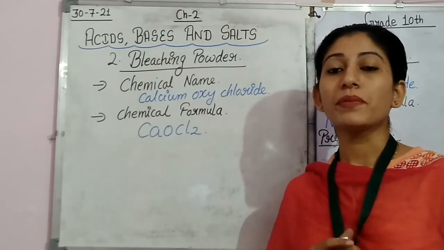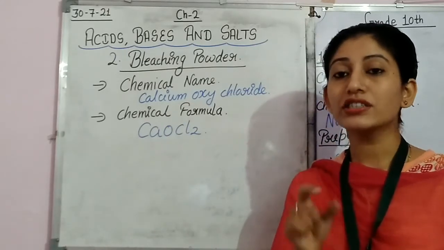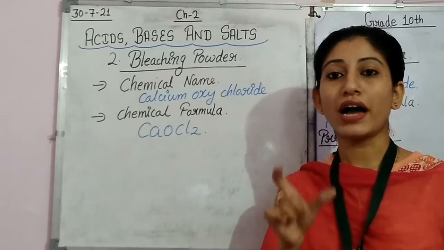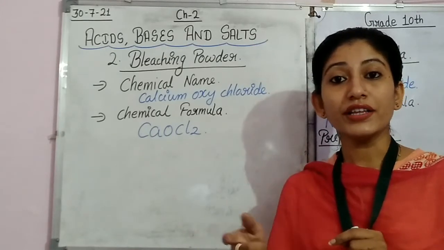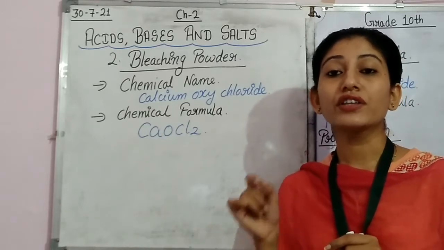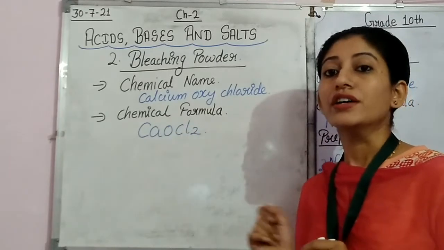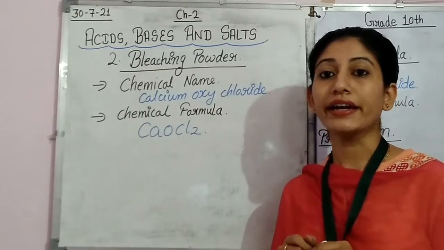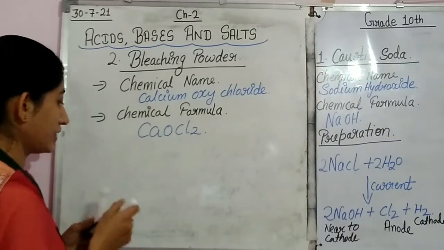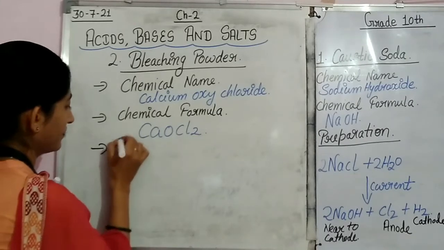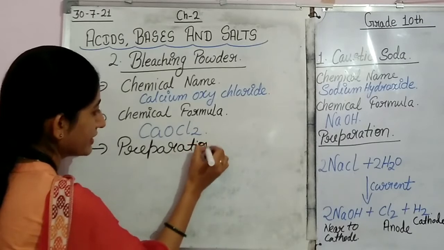We need dry calcium hydroxide, and it reacts with chlorine to form calcium oxychloride. So let's see the reaction, or we can say the preparation.